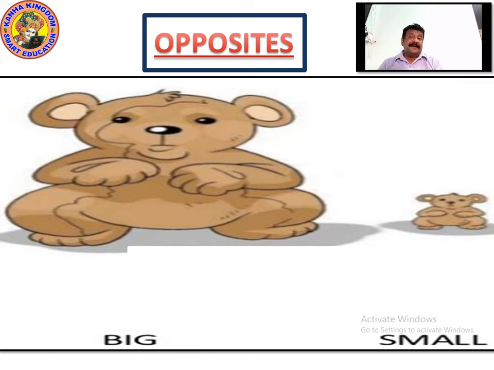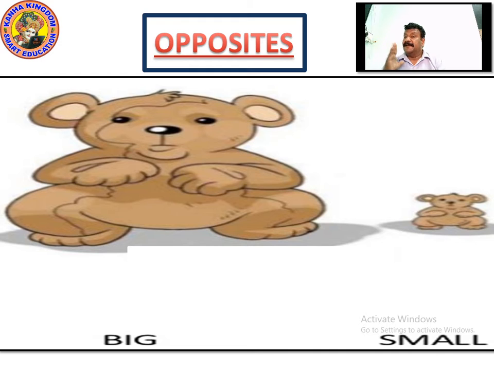So when you say big and small, let's look at the pic. The small one is looking the same, but it is small in size. Means he is small. And the same thing which is grown up is shown as big. Opposite of small is big, and big is small.